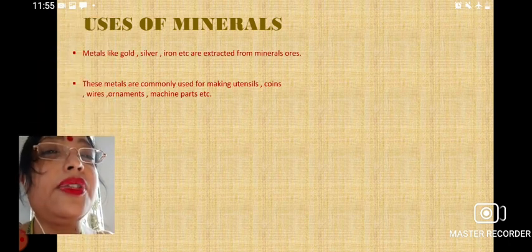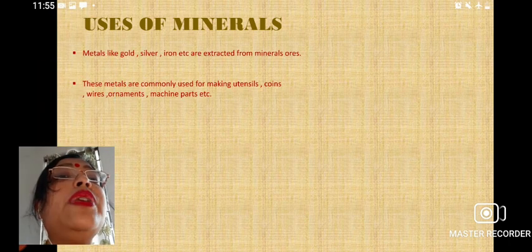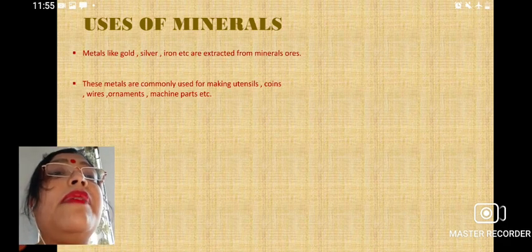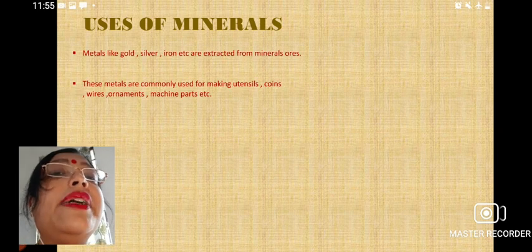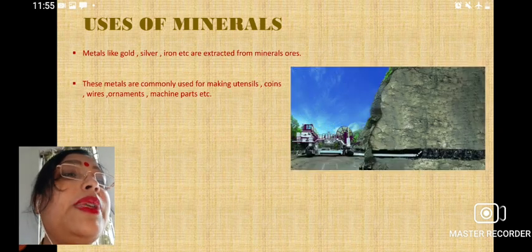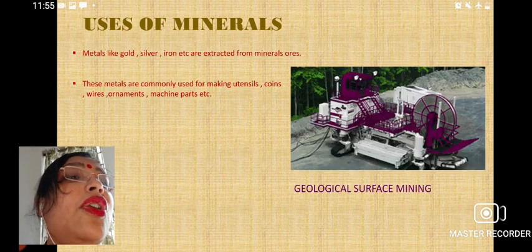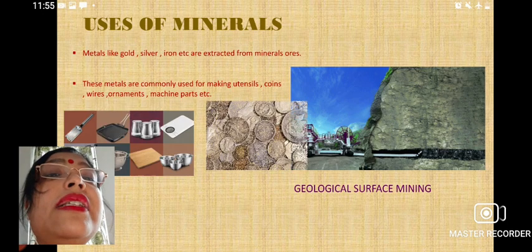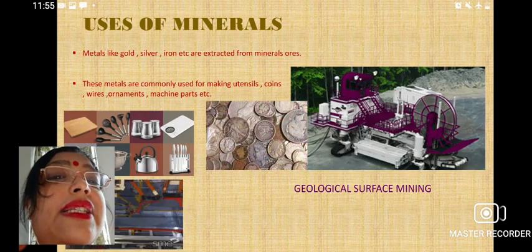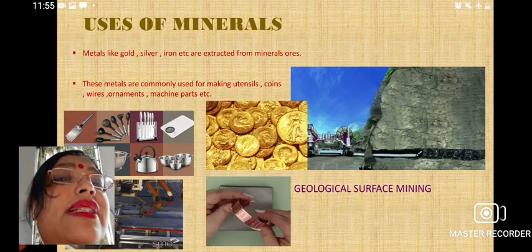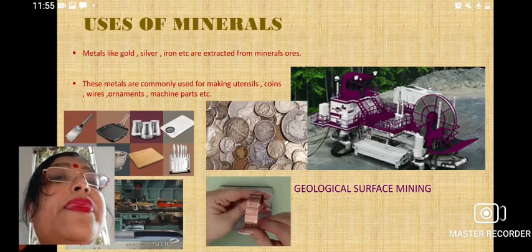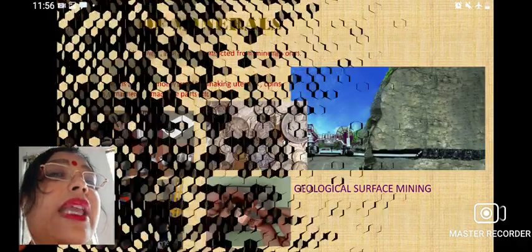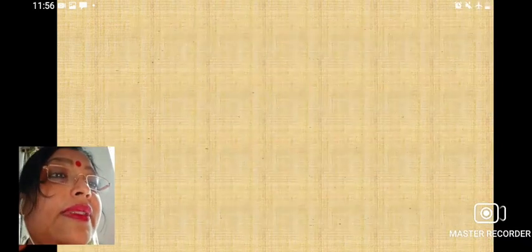What more are the uses? Metals like gold and silver, we know very well, are extracted from mineral ore, and they are used for making utensils, wire, and machinery parts. This is geological surface mining, where the minerals are used. Different types of utensils, coins, bangles, and jewelry can be made from the metals or minerals.